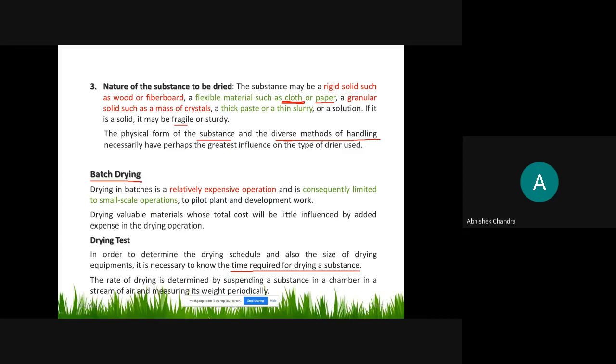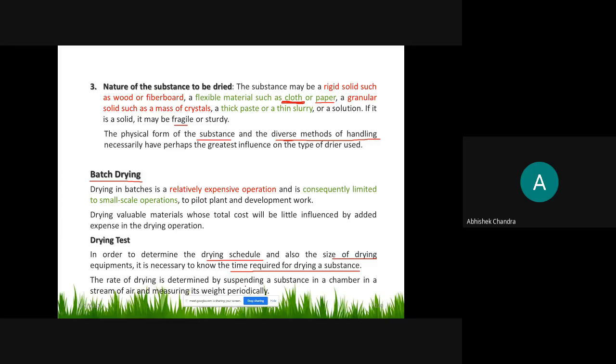Similarly here, the time required for drying a substance considers only the drying purpose. Replacement means first remove the material, then clean the dryer, then put in new fresh material. This refilling, cleaning and removing time we will not consider, only the time required for drying a substance. So for determining the drying schedule and also the size of the drying equipment, the rate of drying is determined by suspending a substance in a chamber. And we have this type of equipment in our laboratory.